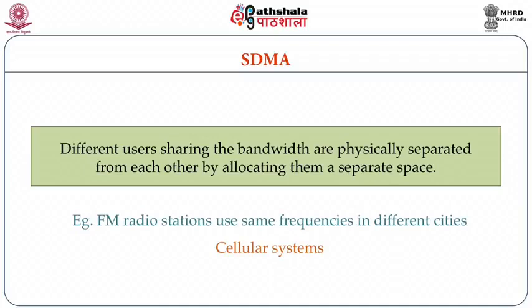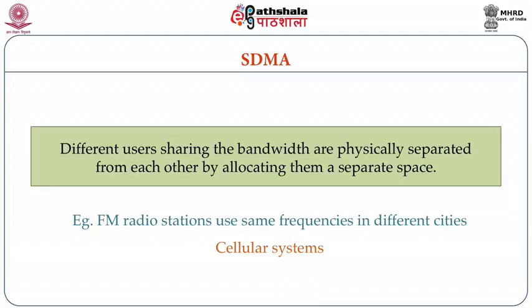This type of multiple access technique is used in FM radio stations, that is, they use the same frequencies but in different cities. Right? You can always wonder how 98.3 FM is allocated to the same channel all over India. Why? Because 98.3 FM works in Ahmedabad, it also works in Baroda, but the distance between Ahmedabad and Baroda is so much that the signals do not interfere with each other. So I can allocate the same frequency to the channel, but they are physically separated from each other.